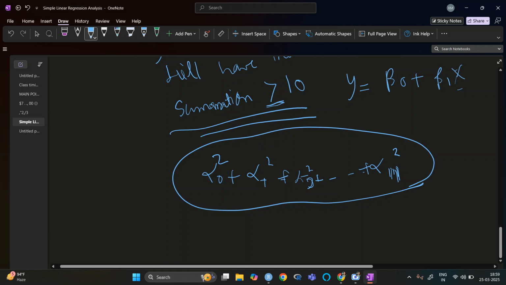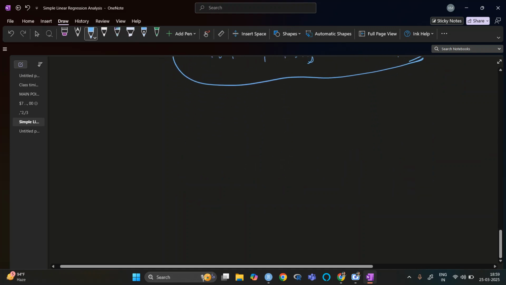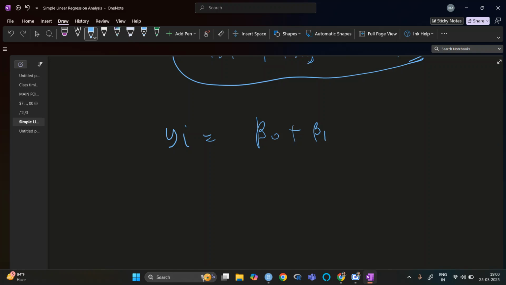Now the next one. We will find how we can find this least square estimation theoretically. We will have yi equal to beta naught plus beta 1 xi plus epsilon i. So for each i, we will have an error.